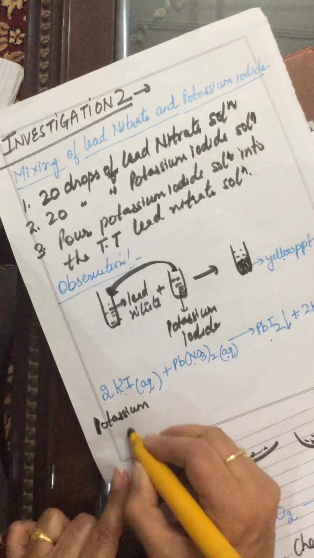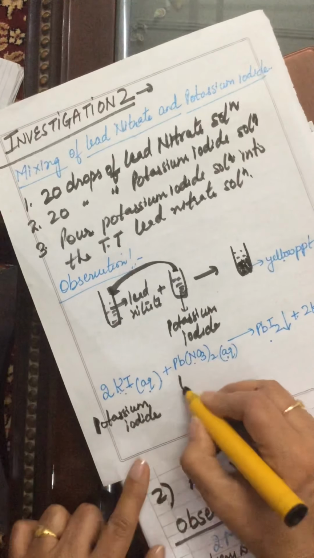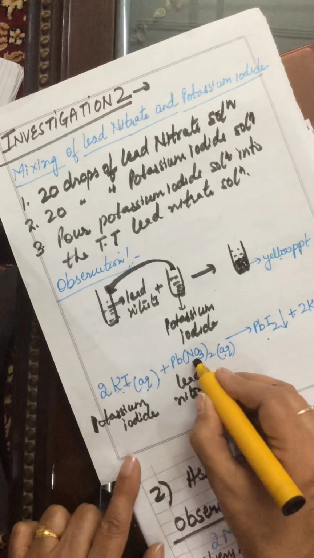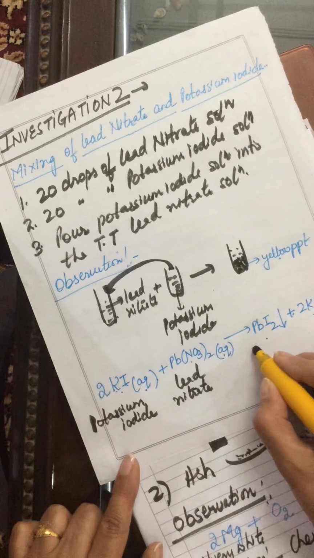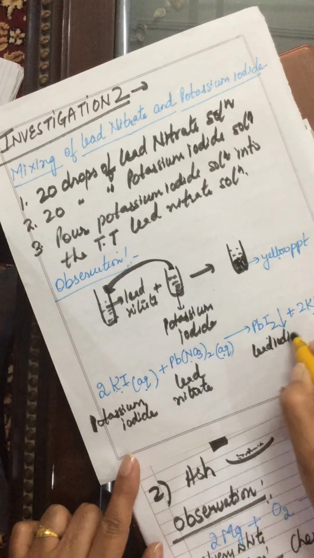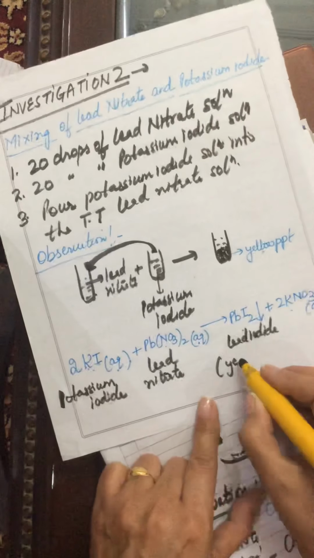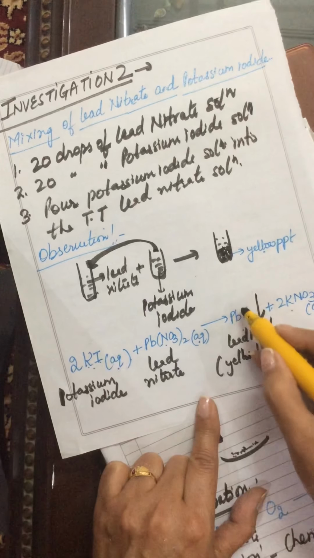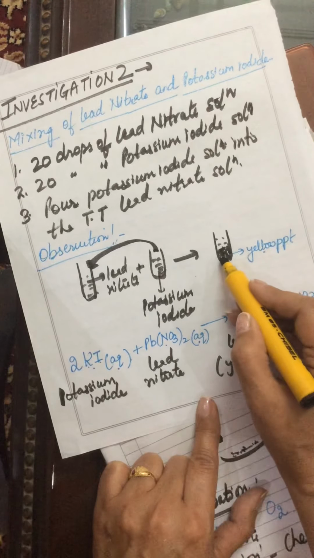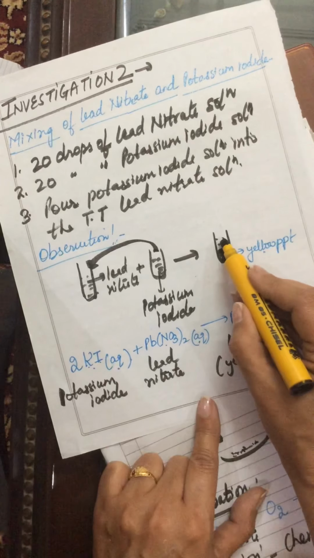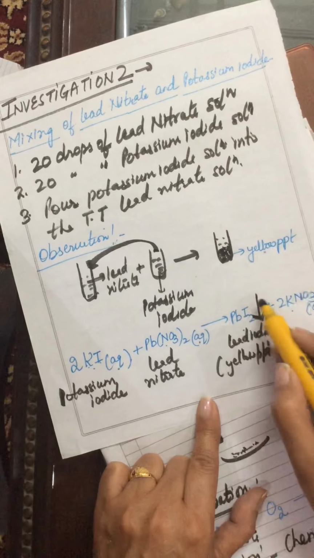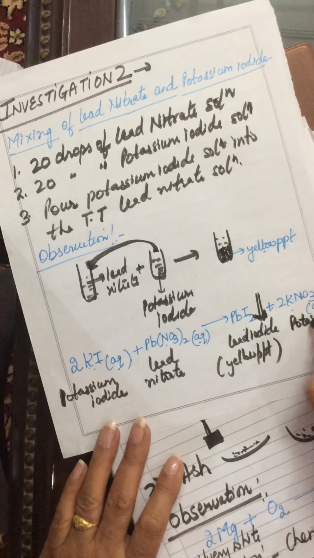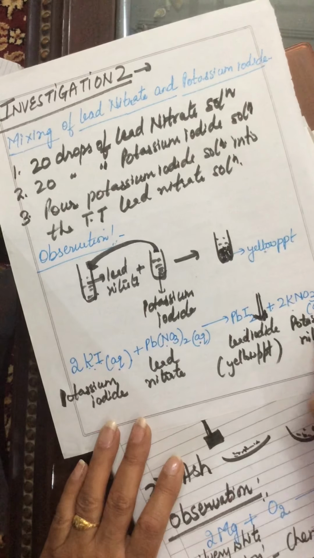This is potassium iodide formula. This is lead nitrate. These two are reactants. On combining the two, we get lead iodide in the form of yellow precipitates. This arrow here shows that these particles are settling down. These particles are heavy as compared to the solution, so they will settle down. This arrow shows that they are going down. And this is potassium nitrate formula.